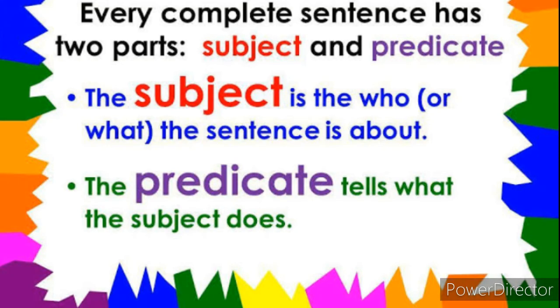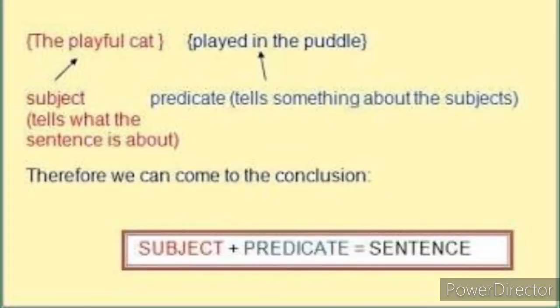Every complete sentence is made up of 2 parts, the subject and the predicate. The subject is the who or what the sentence is about, and the predicate tells us what the subject does. Let's understand this with the help of an example. The playful cat played in the puddle. Here the sentence is about the playful cat, which is a noun and is the main focus in the sentence. So the playful cat is our subject.